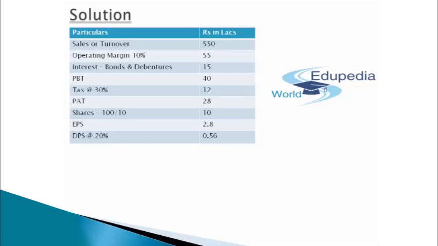Out of the same, taxation will be deducted at the rate of 30%, that comes out to be 12 lakh rupees. And finally, you will receive PAT, that is profit after tax, as 28 lakh rupees. The number of shares will be 100 lakh capital divided by 10 rupees face value per share, which comes out to be 10 lakh. I'll get the EPS, that is 28 divided by 10, which comes out to be 2.8. And finally, dividend will be provided at a rate of 20%, that comes out to be 0.56. So perfect guys, our first sub part is clear with that. We have already prepared the income statement of the year, and that is this.